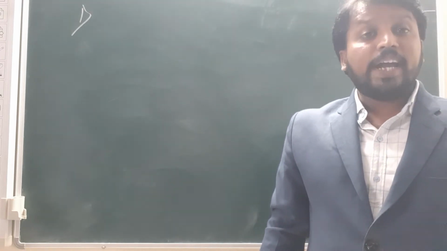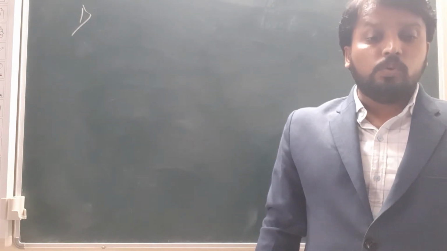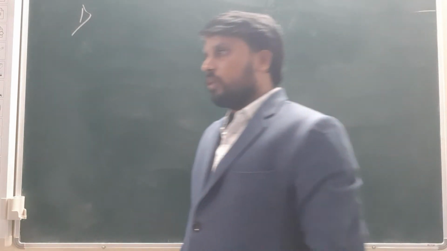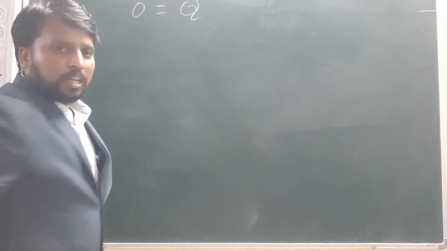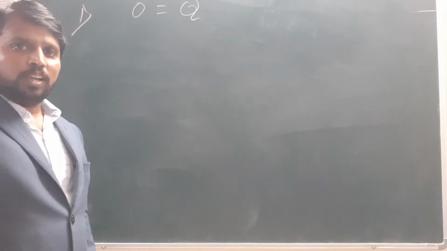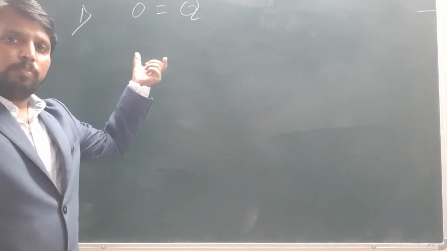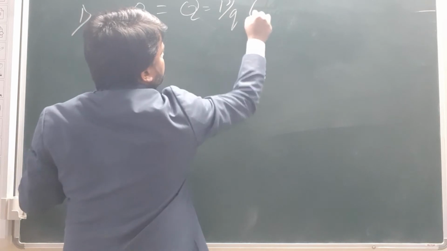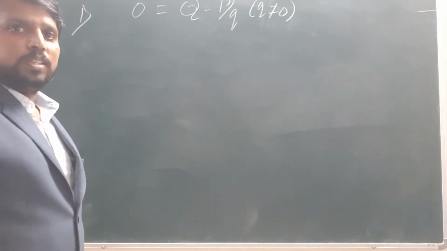Can you write it in the form P by Q, where P and Q are integers and Q not equal to 0? That means we have to write 0 in the form of a rational number, which is in the form P by Q, but they are asking that Q will not be 0.